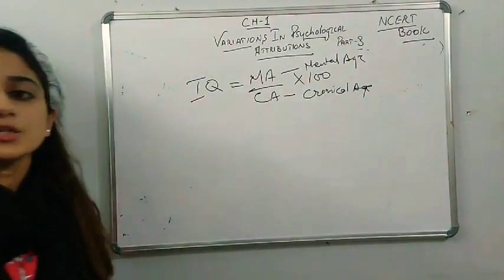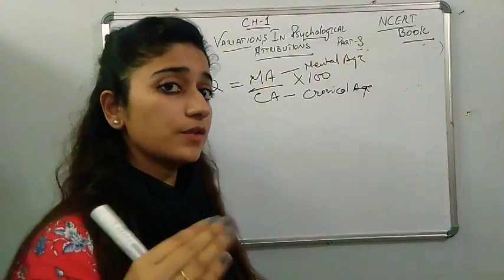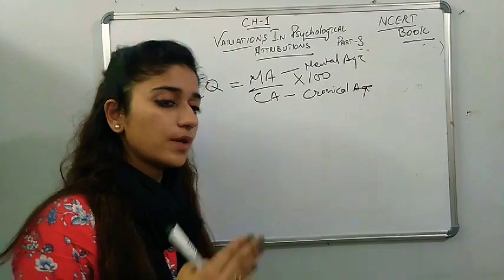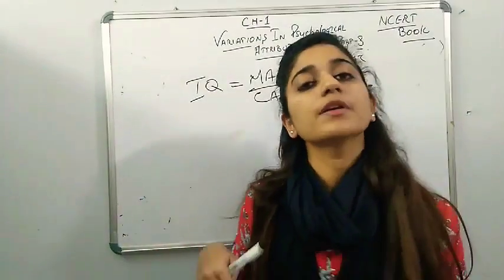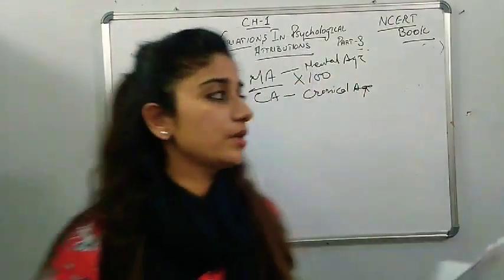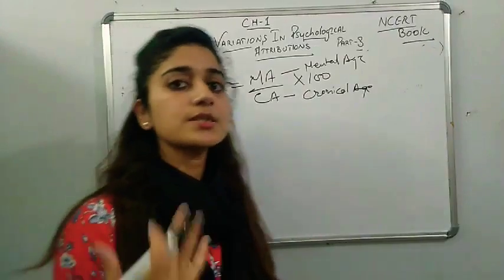What is chronological age? Chronological age is your age in terms of physical condition, like 12 years, 13 years, that is, how long you have been living in the world. That is your chronological age, okay? Physically how big you are. But MA, mental age, is different.